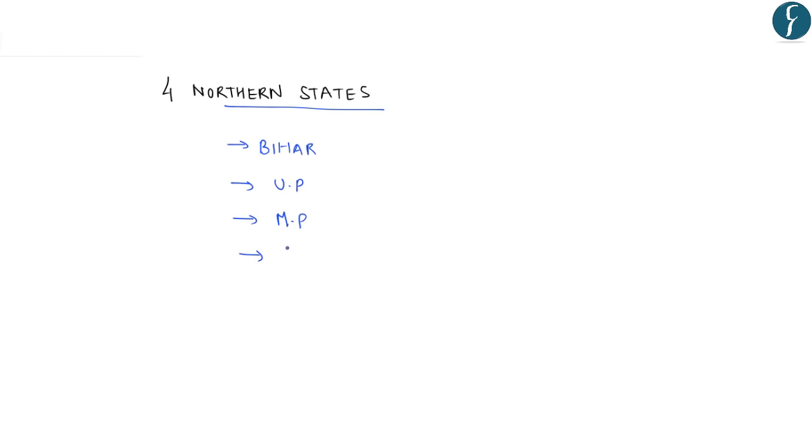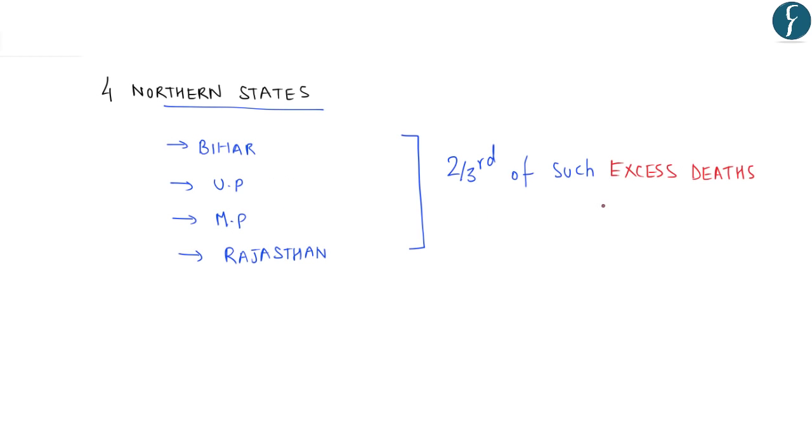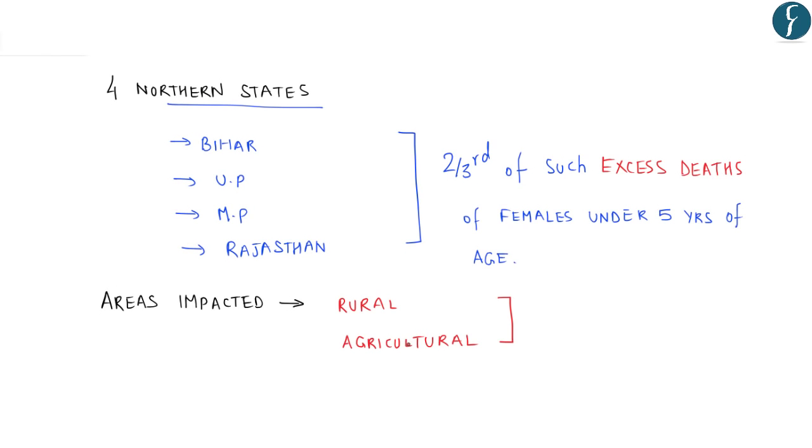As you have seen in the picture, the problems are more pronounced in 4 northern states, namely Bihar, Uttar Pradesh, Madhya Pradesh and Rajasthan, as these 4 large states of northern India account for 2/3 of such excess deaths of females under 5 years of age. As per the news, the areas impacted by this excess death are mostly rural or agricultural areas with low level of education and high population.